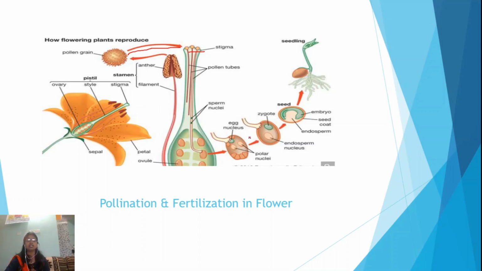Here it will release two male gametes which will fuse with the egg, and the product is the zygote, and finally it will develop into the fruit and the seed. In this way, pollination and fertilization take place in a flower.